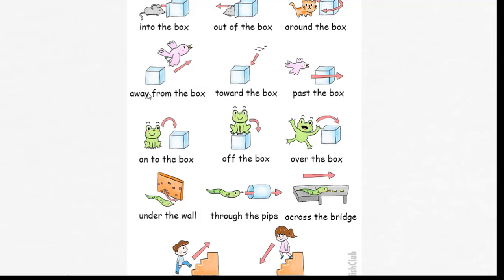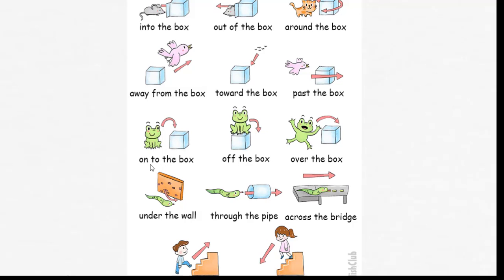The bird is flying away from the box. The birds are flying towards the box. They are flying in the direction of the box, coming towards the box. So we say the birds are flying toward the box. The bird is flying past the box, okay, past the box.